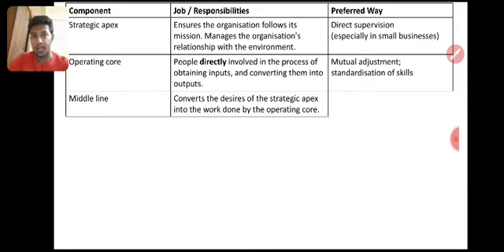The middle line converts the desires of the strategic apex into the work done by the operating core. So the finance manager knows what the finance director wants. The finance director wants all the reports within 20 days, and the finance manager wants to meet that requirement. So the finance manager will pass that requirement on to the subordinates also. Sometimes if a subordinate asks for leave, he will not permit it. He will not always say what the director says. He will use a different strategy, converting what the director wants into what is required from the subordinates.